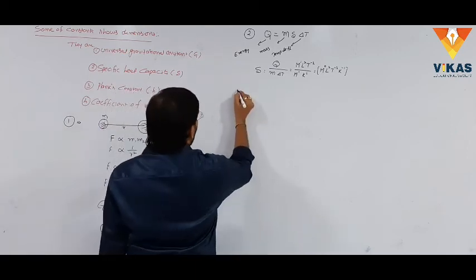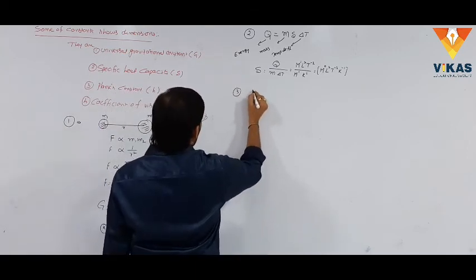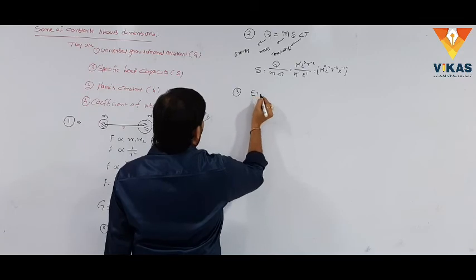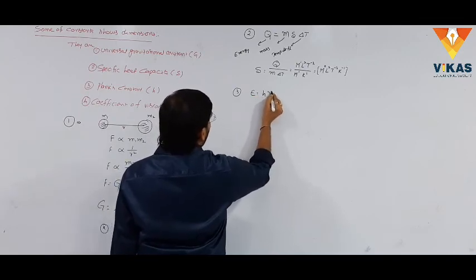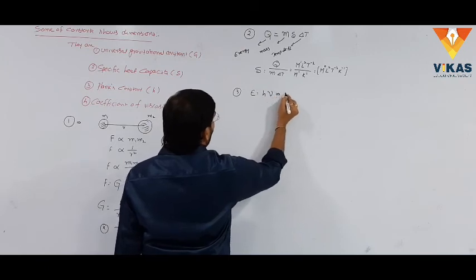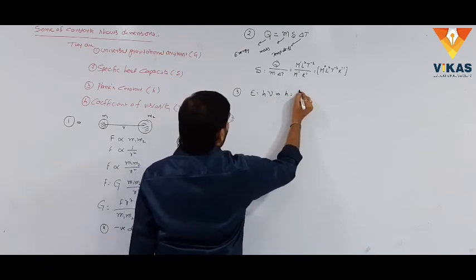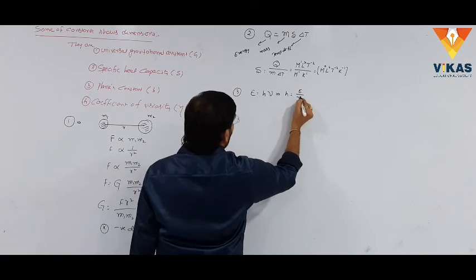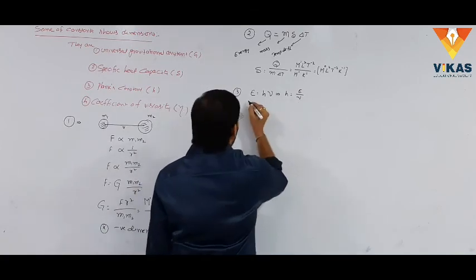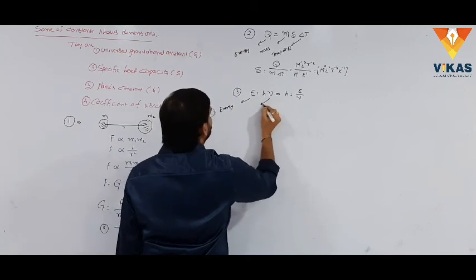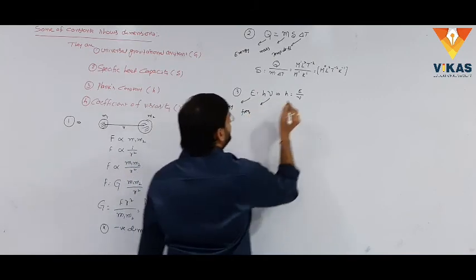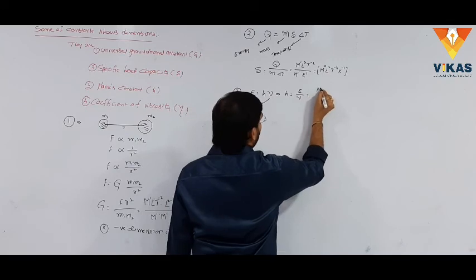Third one is the Planck's constant. We know the quantum energy of the quantum packet is equal to h nu. Simply we want to calculate the Planck's constant h. It is nothing but E by nu. Here E is the energy, nu is the frequency. What is the dimensional formula of energy?